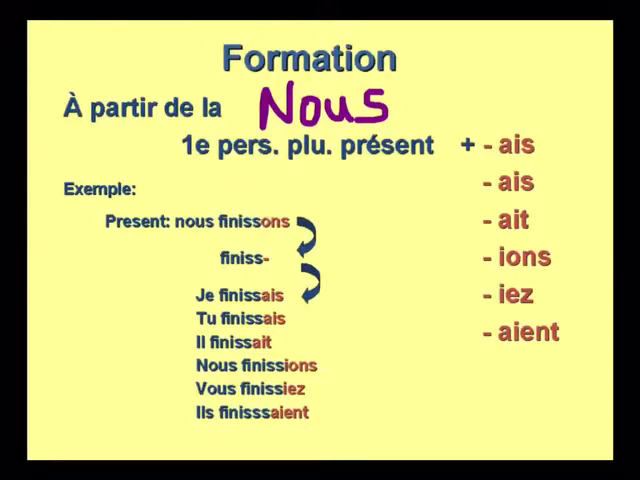So now we know when we need to use the imperfect tense. The question remains as to how we form it. What you need to do is take the present tense nous version of the verb, for example, nous finissons, we finish. You then remove the ons ending and add either ais, ais, ait, ions, iez, aient, depending on the subject.